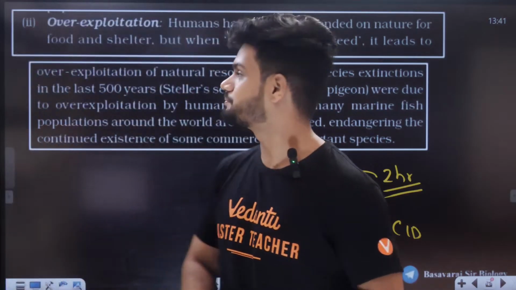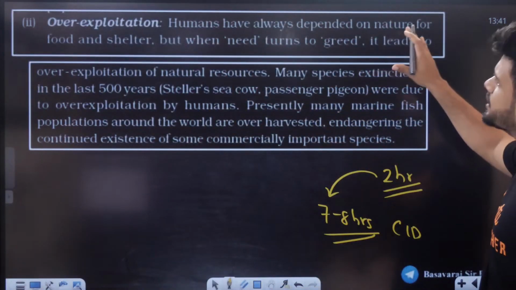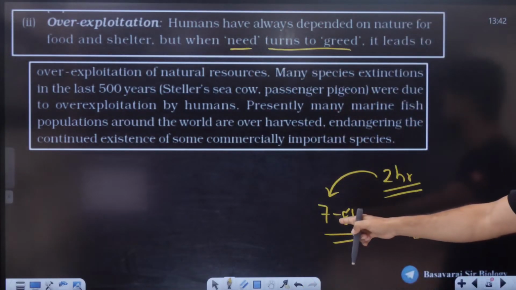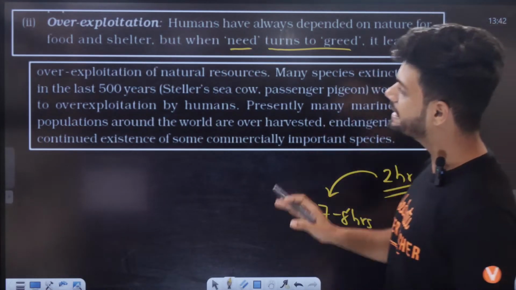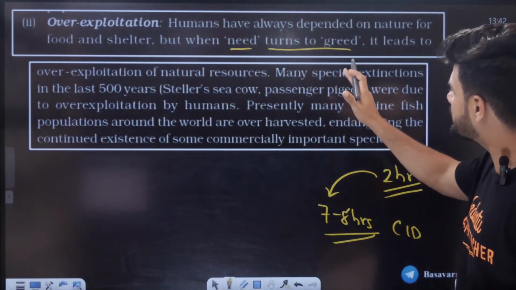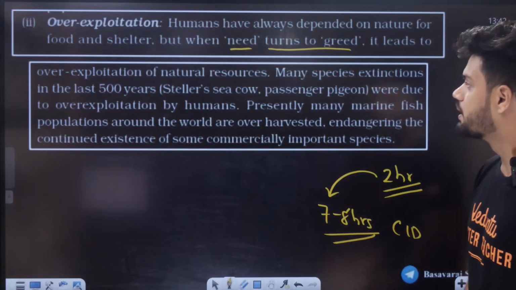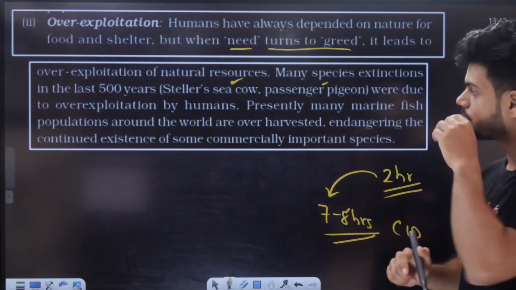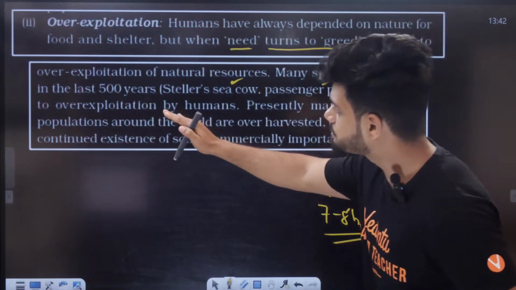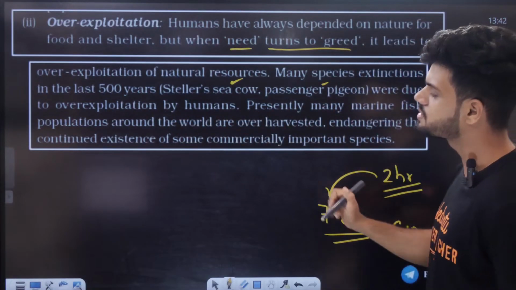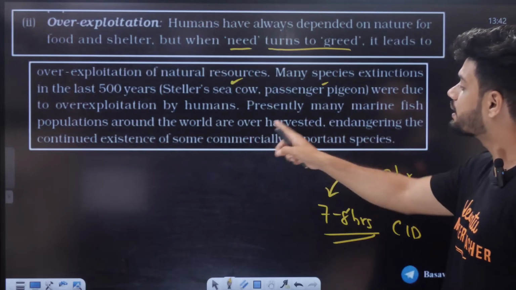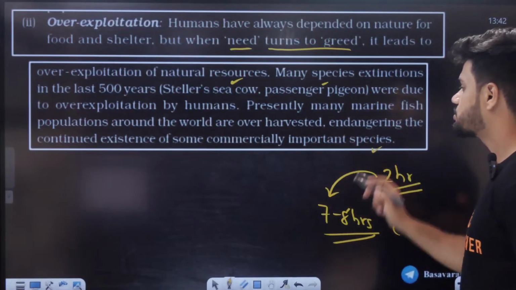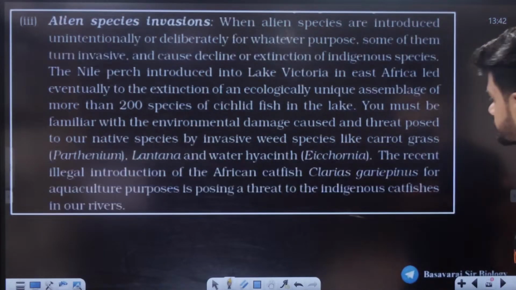Okay, overexploitation. Humans have always depended on nature for food and shelter. But when the need becomes greed, my need became greed here, it leads to the overexploitation of natural resources. Many species have gone extinct in the last 500 years: the Steller's sea cow, overexploited by hunting, and the passenger pigeon, completely destroyed due to overexploitation by humans. Precisely, many marine fish populations around the world are over-harvested, endangering the continued existence of some commercially important species. Gone because of overexploitation.